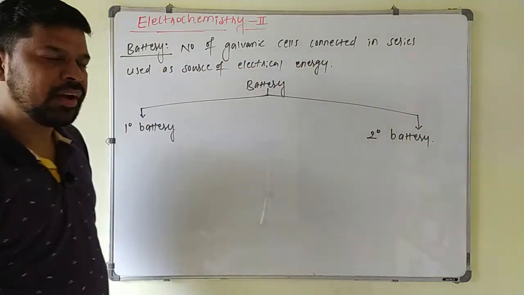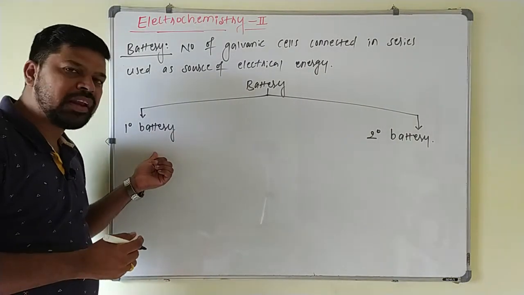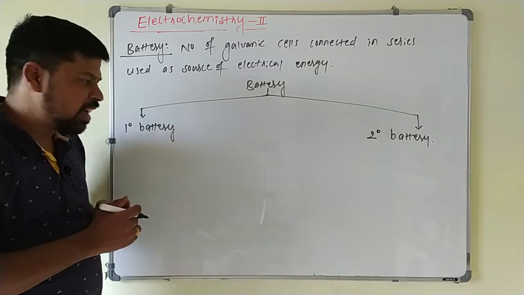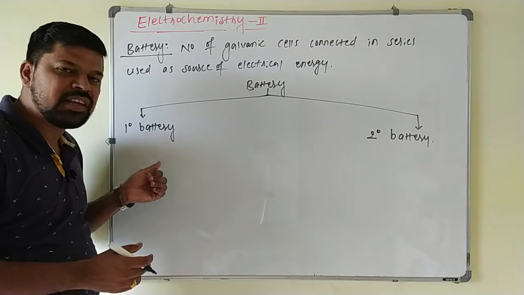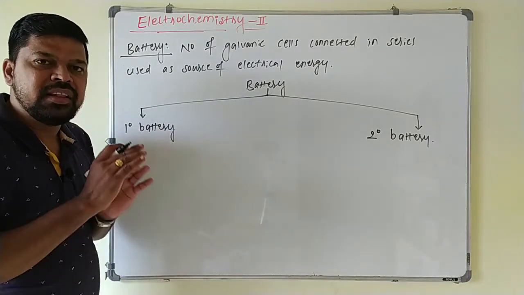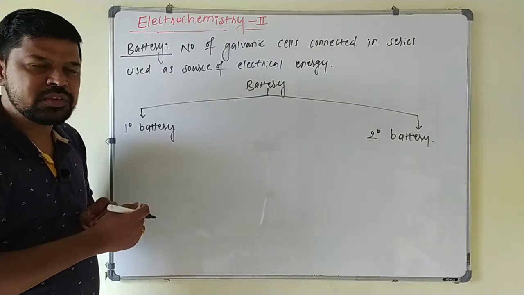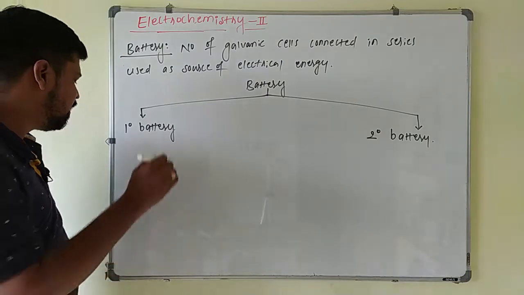In case of a primary battery, the reaction proceeds only in one direction, so that they cannot be recharged and reused. As a result, what happens? After some time they become dead here. So such type of batteries are called as primary battery, in which reaction proceeds only in one direction, they cannot be recharged for reuse, so that they become dead after some time. Such batteries are primary battery here.